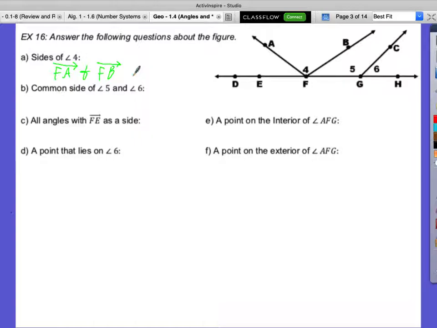Common side of angle 5 and angle 6. Common means shared. If it's common, they have it in common. So when we look at angle 5 and angle 6, of the 2 sides they each have, do they share one of them? Ava, which one do they share? Ray GC, very good.